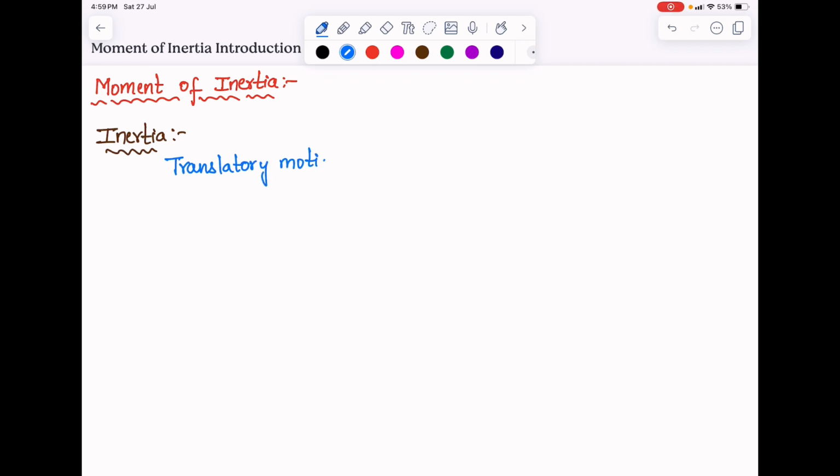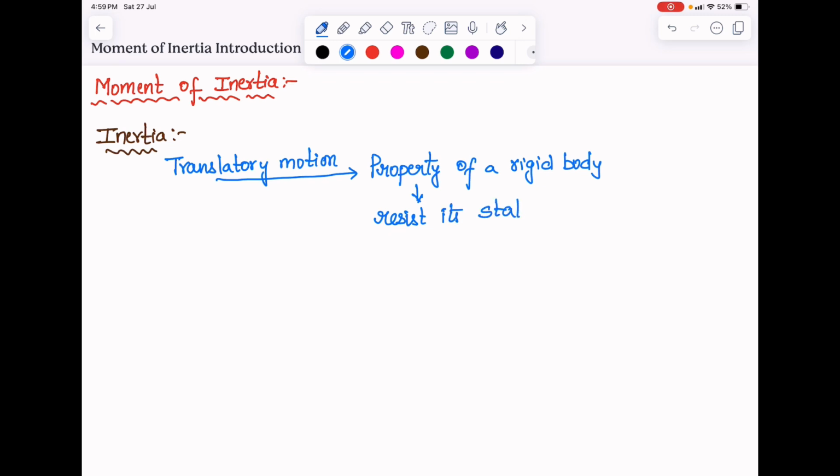So in translatory motion, when we learn inertia, we learn it as a property of a body, or we can say property of a rigid body. Correct. And what kind of property is it? It is to resist its state of motion. Sir, what is state of motion?